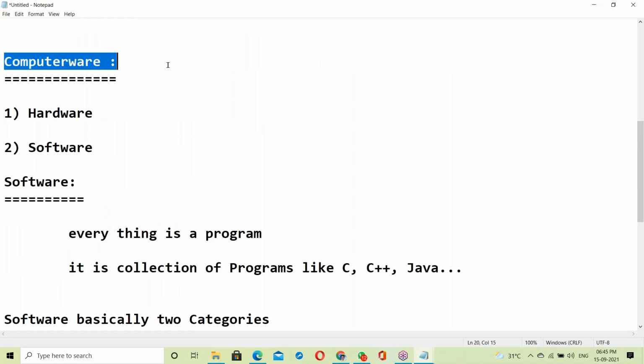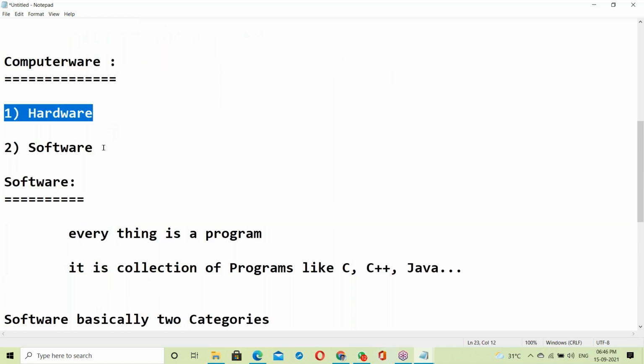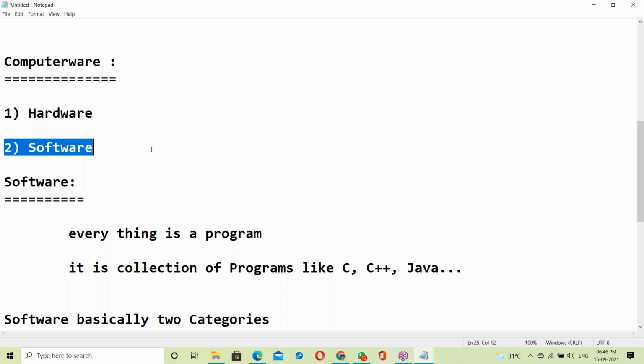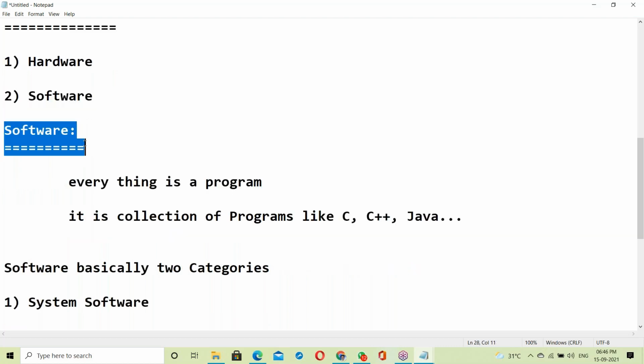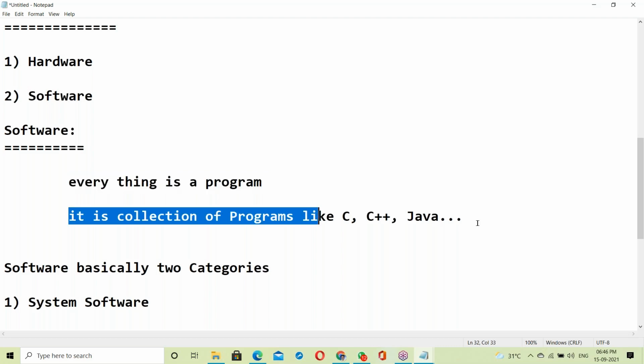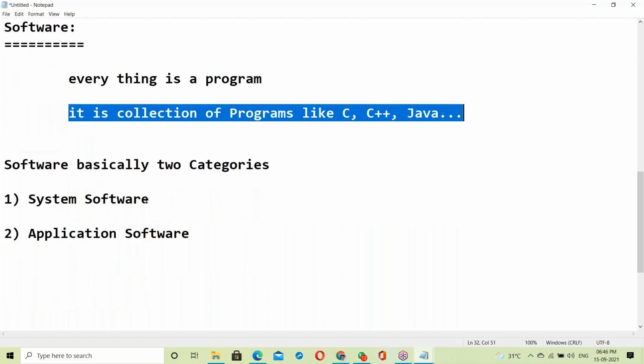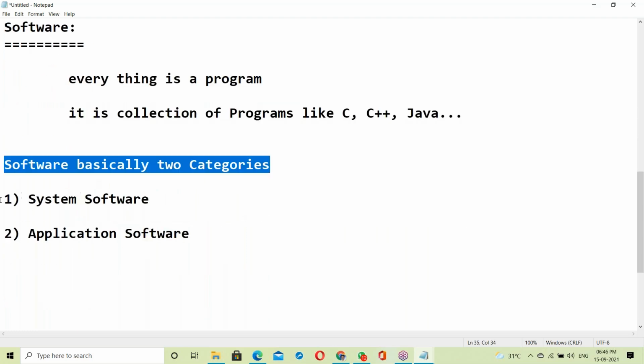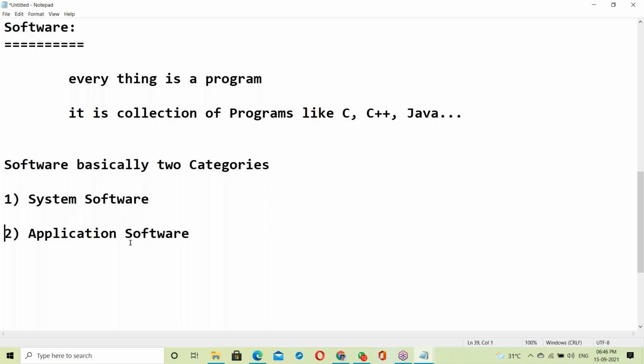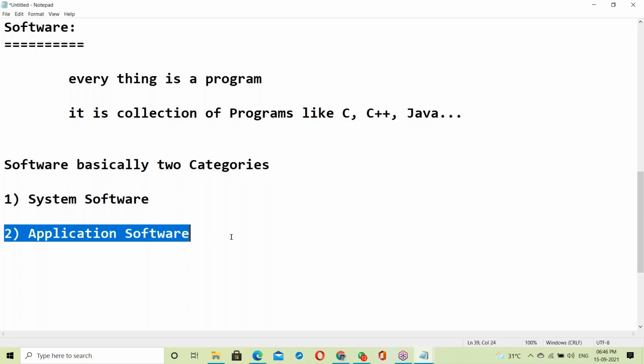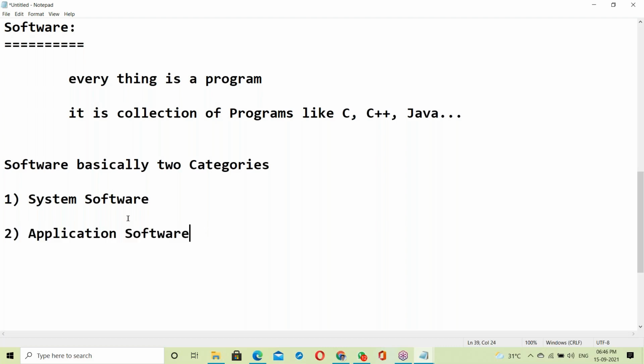Computer-wise, there are basically two categories, hardware and software. In software, everything is a program, a collection of programs like C, C++, Java and others. Java comes under application software, which means our part is application software. Just before going to application software, let us see something about system software.